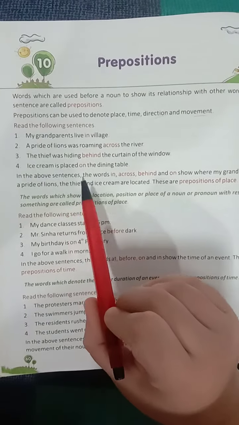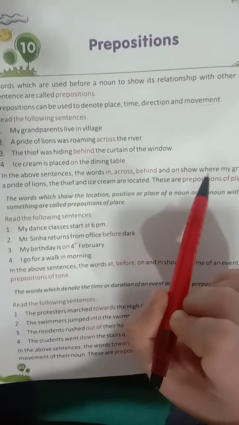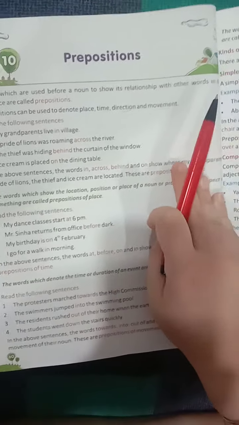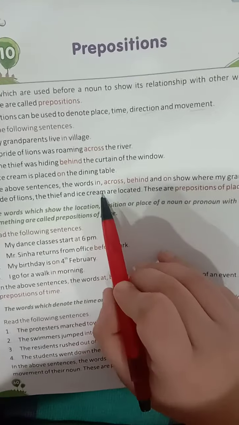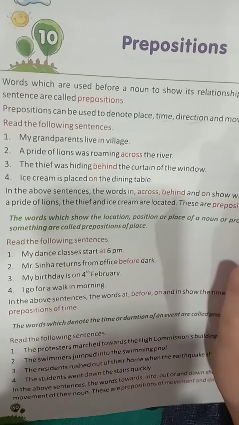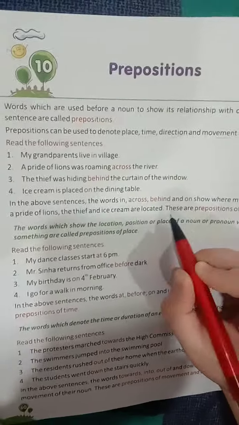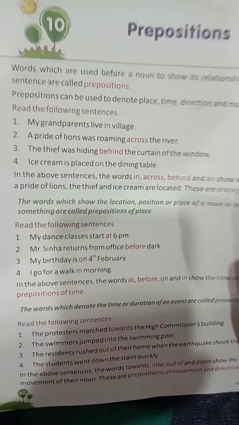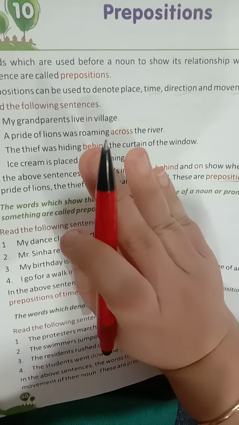Okay, so in the above sentences, the words in, across, behind and on show where the grandparents, a pride of lions, the thief and ice cream are located. So these words in these sentences are showing you where these things are located, right? So they are the prepositions of place. They are showing you the place where it is happening or where it is located.